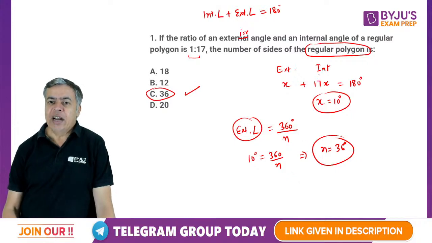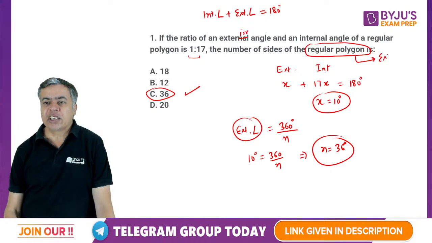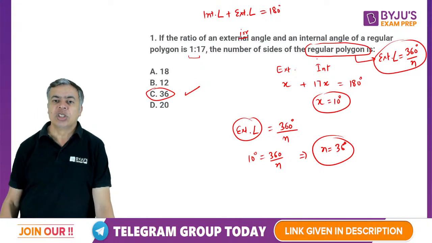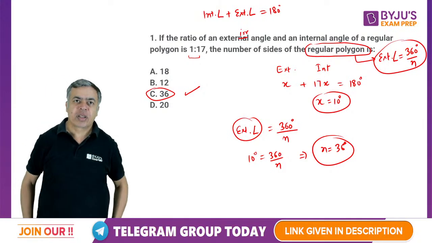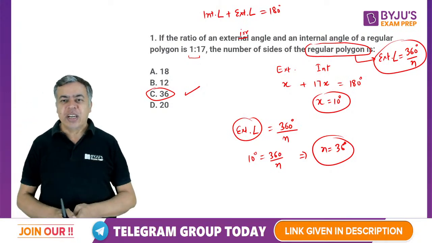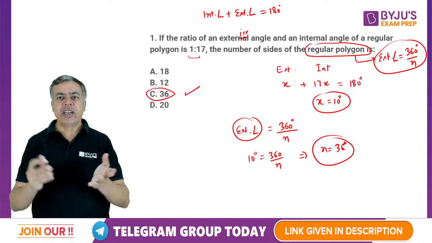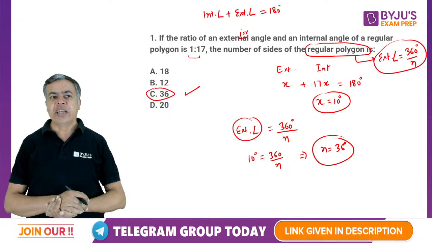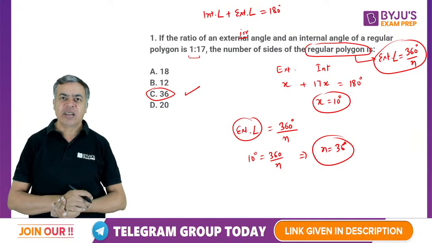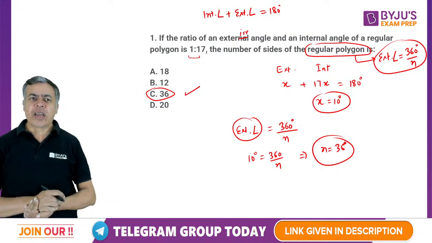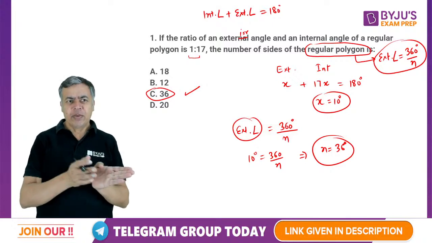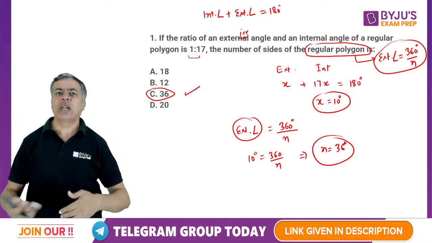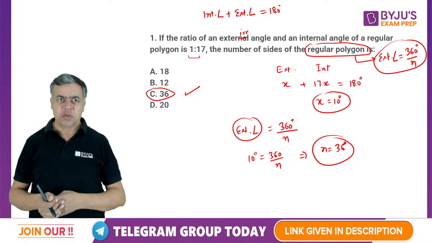And for a regular polygon, each exterior angle is going to be 360 degrees by the number of sides. So these two things we used in this question, apart from the ratio. Ratio was given for the exterior and interior angle, so we got exterior as 10 degrees. Very easy question, but with a combination of geometry, so you must know these things about geometry also.